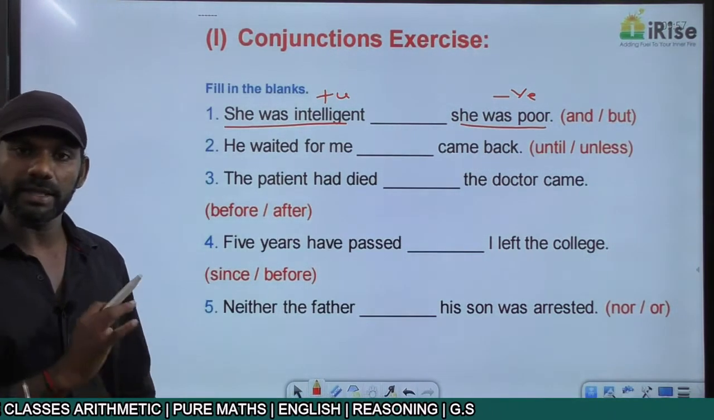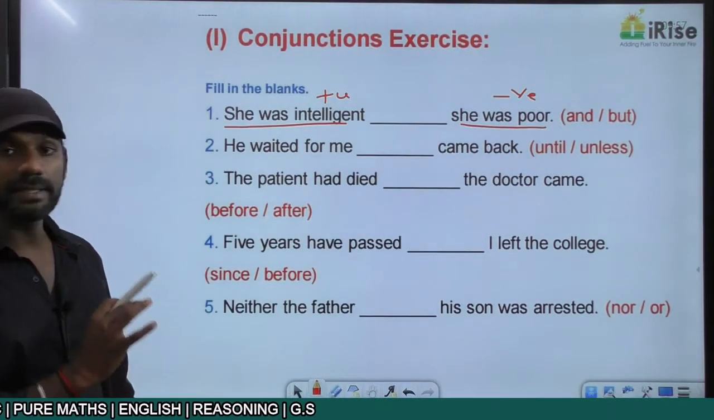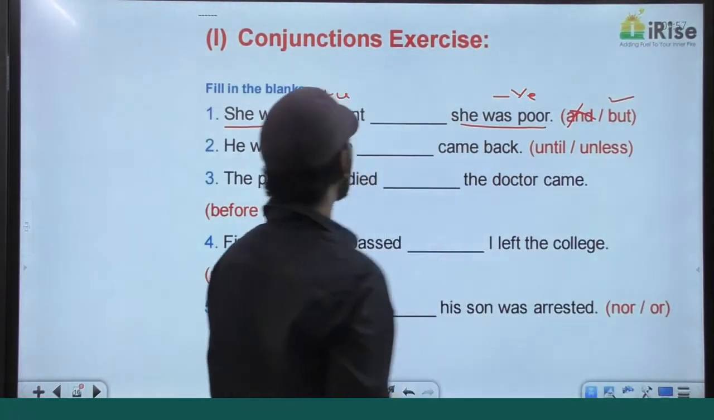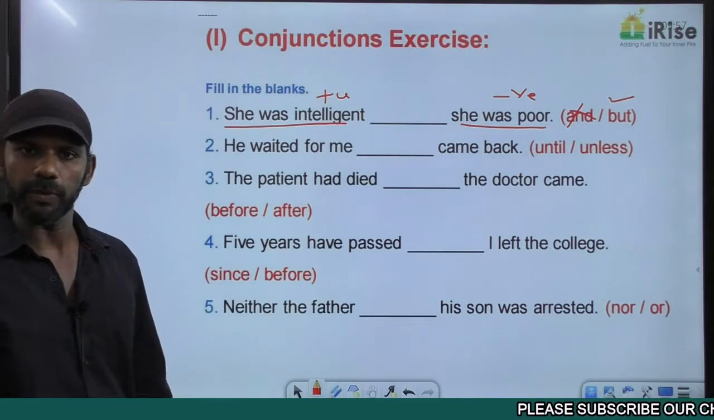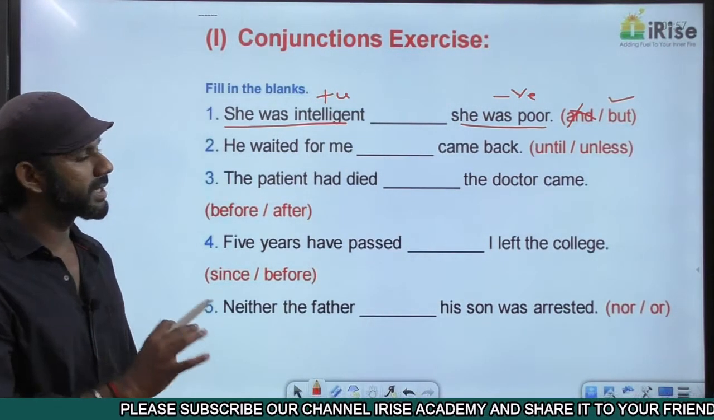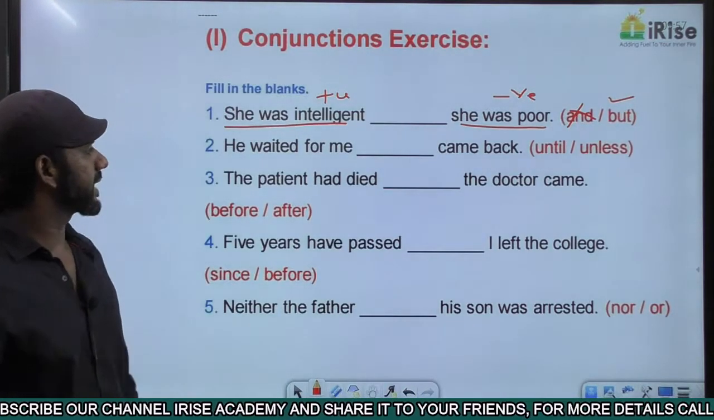The options given are and, but. And is a support indicator, eliminated. The answer must be but. She was intelligent, but she was poor. But is a contrast indicator connecting two contradicting ideas here, one positive idea and one negative idea. Come to the second one.